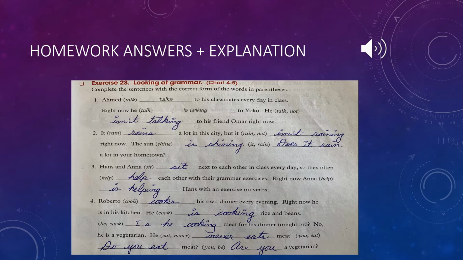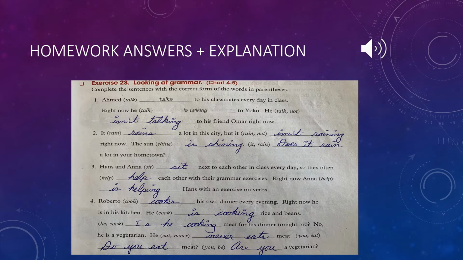It states that it, and in parentheses, we have the verb rain a lot in the city, which means that it's something repetitively happening. It's always raining. Therefore, it's a present simple. We add an S to the verb rain because we have a singular pronoun it. As we read further, we can identify that right now it isn't raining. Therefore, it's a present progressive because we have the time clause right now.